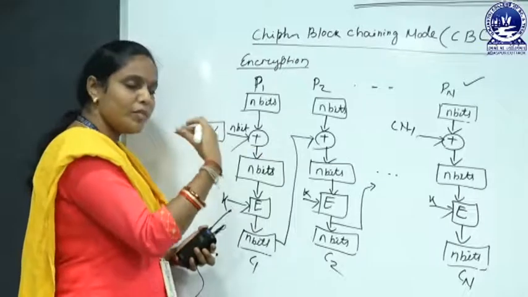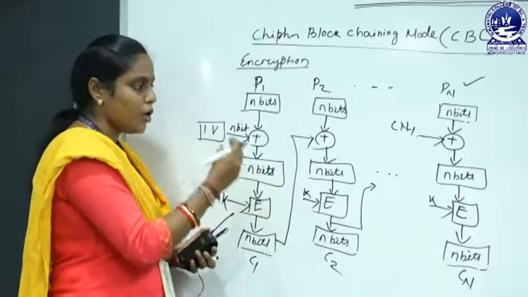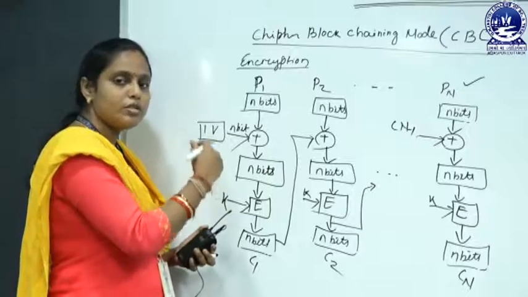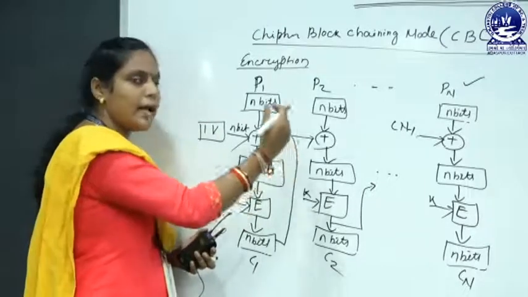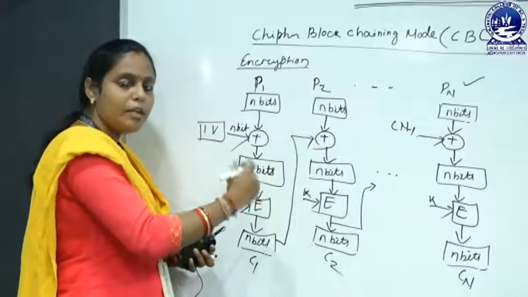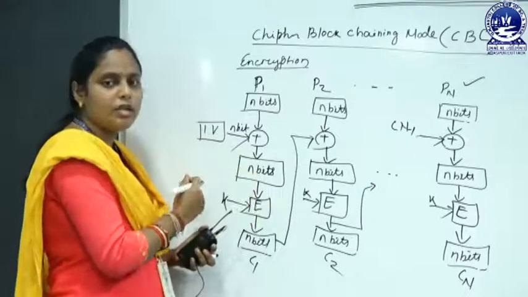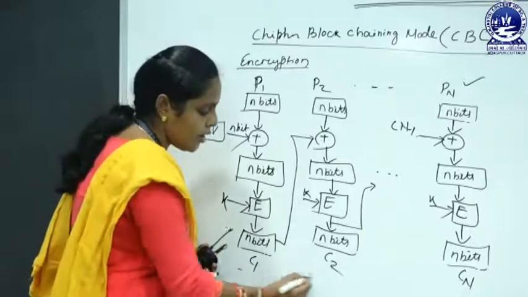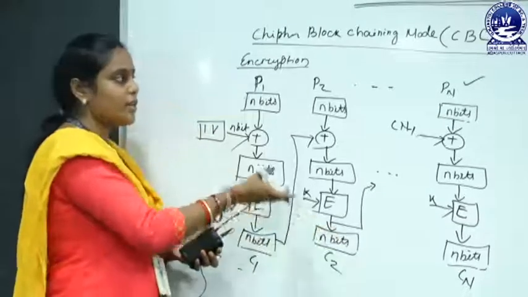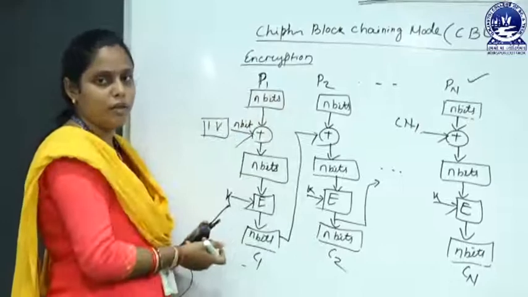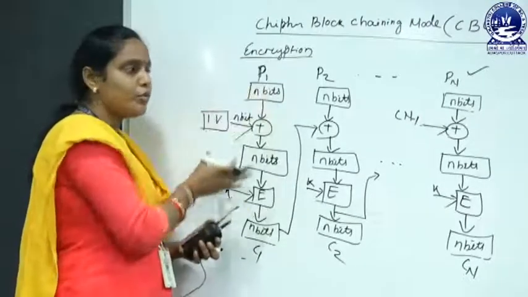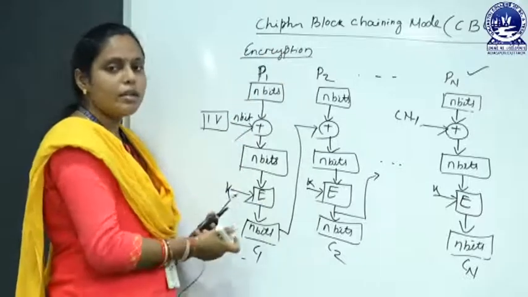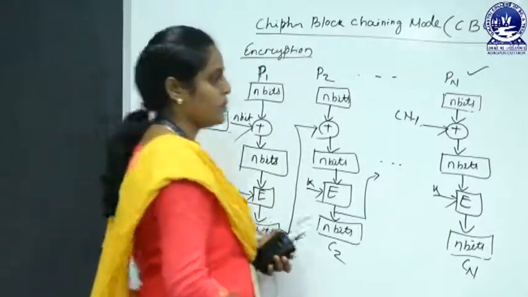But from the second block onwards, we use the previous block ciphertext which is exclusively ORed with the next block plaintext. After that we use the encryption algorithm and produce the ciphertext. Now these are the ciphertext blocks which are generated from our plaintext blocks. This is the encryption process of cipher block chaining mode. Now look at the decryption process.